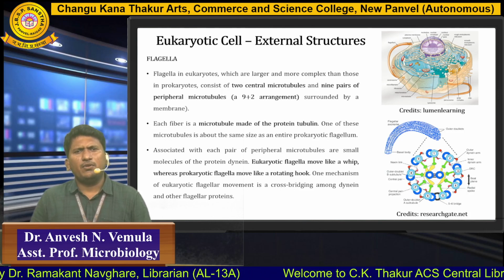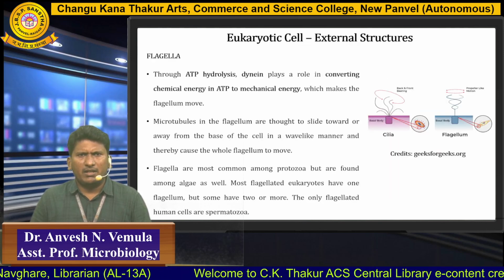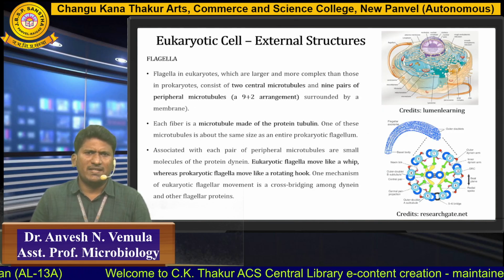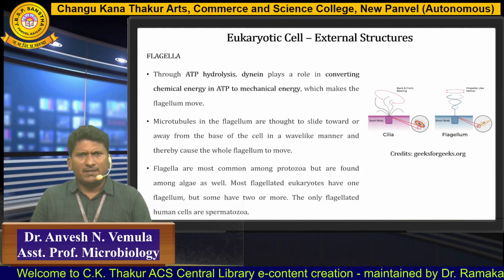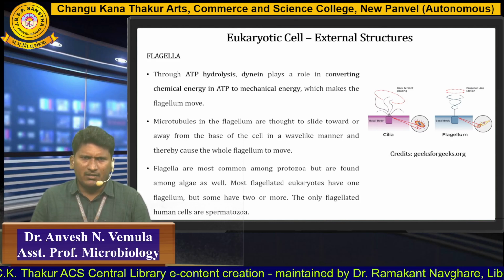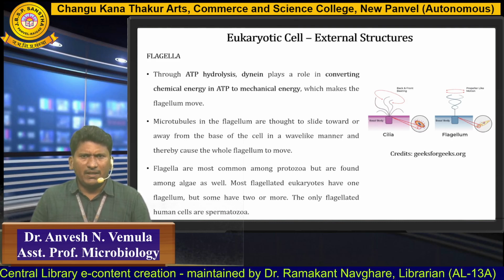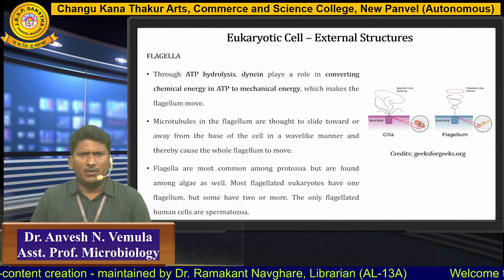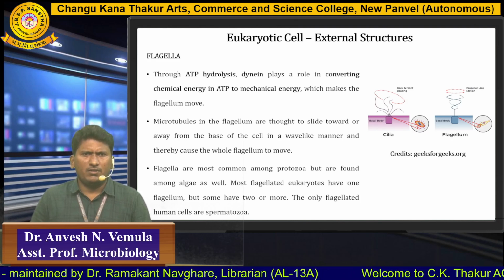In eukaryotic cells, you can find a dynein filament located along with the microtubules which helps in hydrolysis of ATP. This hydrolysis of ATP generates mechanical energy which helps the flagellum to move. This wave-like motion of flagella helps the eukaryotic cell to move from one location to another.